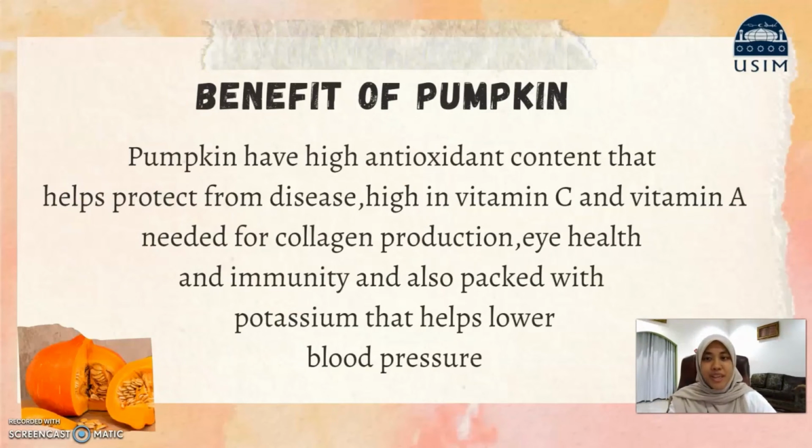And the benefits of pumpkin: pumpkin has high antioxidant content that helps protect from disease, it is high in vitamin C and vitamin A needed for collagen production, eye health and immunity, and is also packed with potassium that helps to lower our blood pressure.